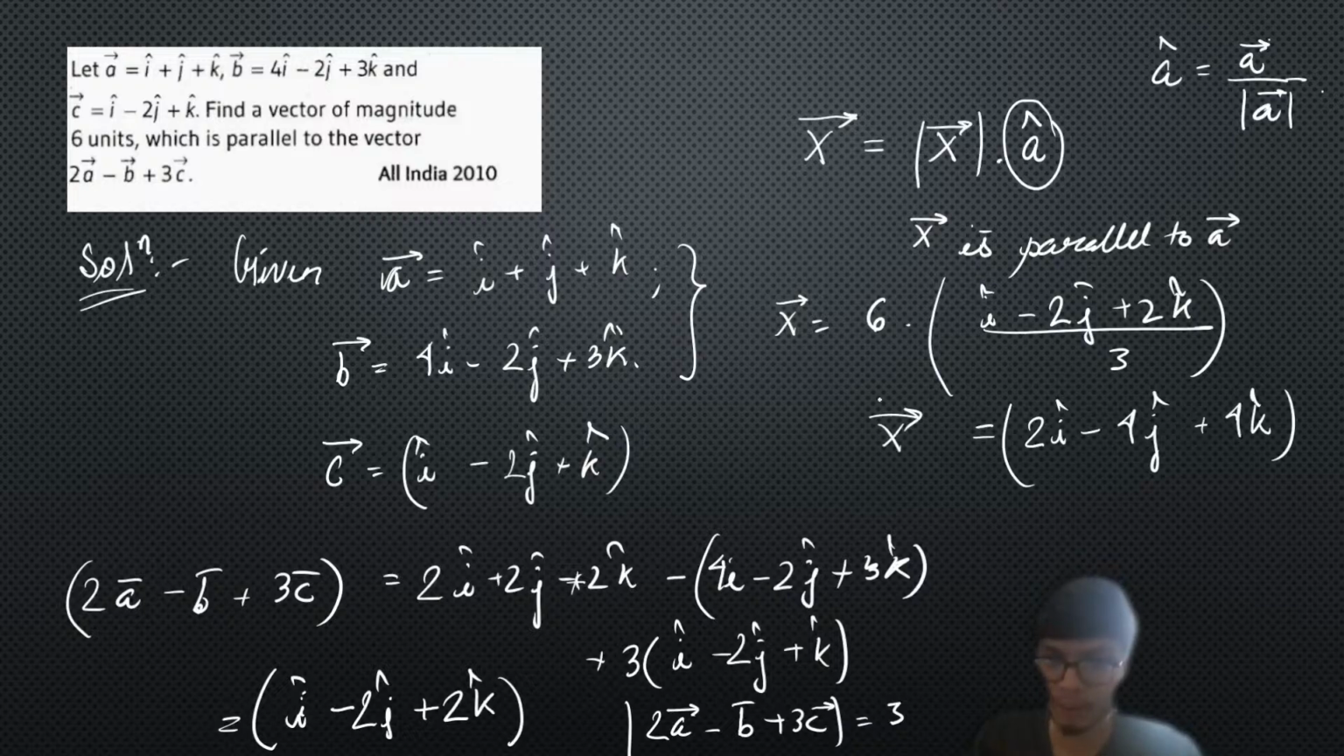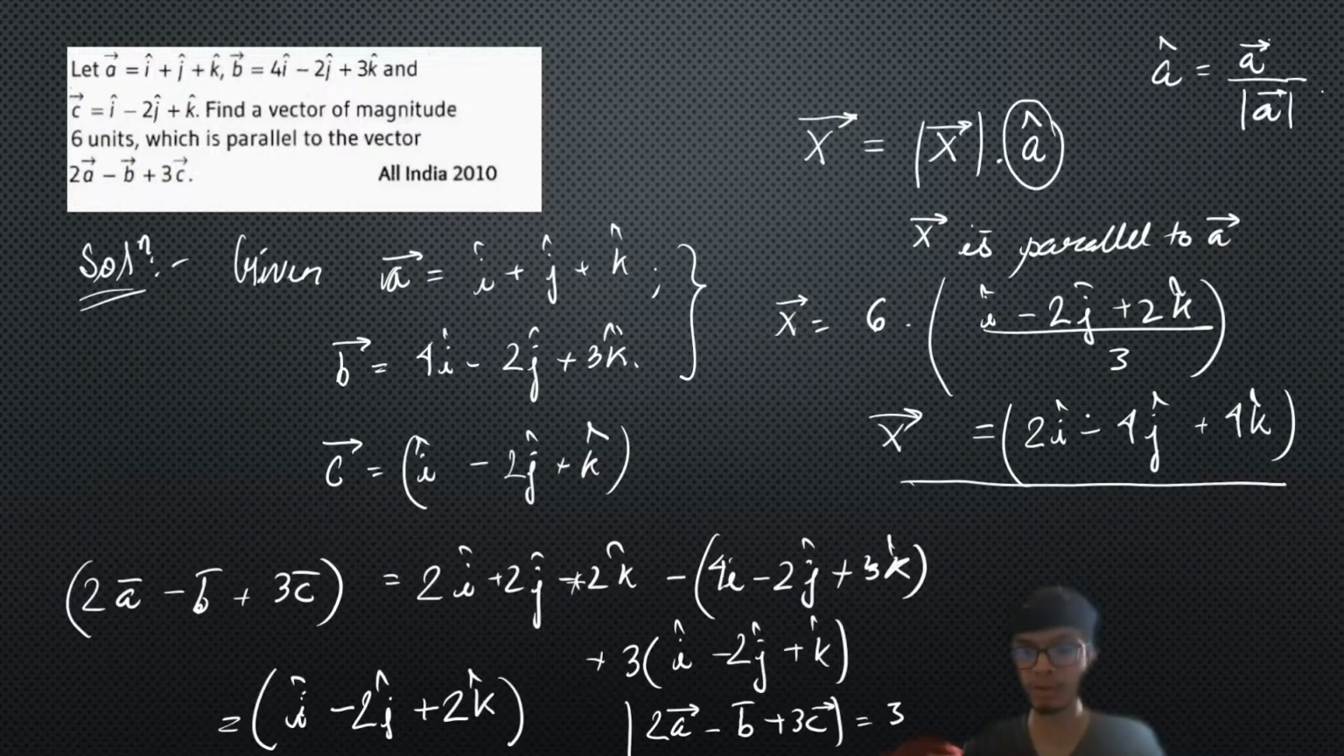So your answer to this problem is that the unknown vector is equal to this. You can check that this vector will have a magnitude equal to the square root of 36, that is equal to 6 units. So that is the required answer.